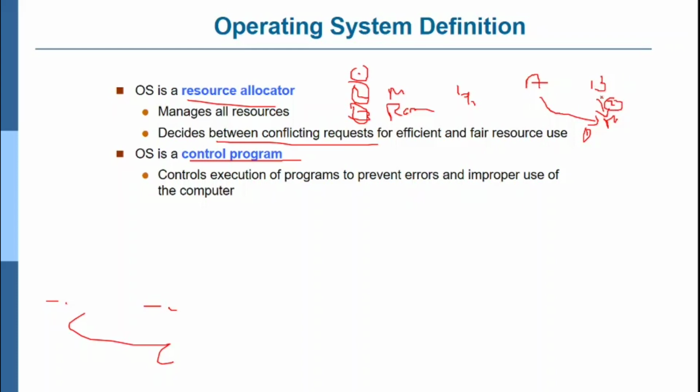It won't give the resources to B first. It first gives the memory to A because A asked first. Then, after A releases the resources, only then does it allocate the resources to B.